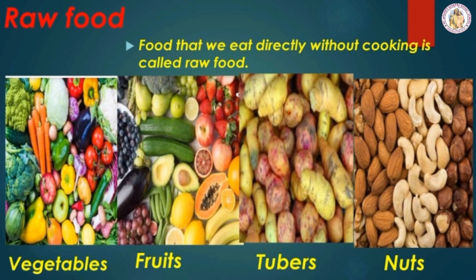First one is raw food, that is uncooked food. Food that we eat directly without cooking is called raw food. We eat fruits, some vegetables, tubers, and nuts in the raw form. Some pulses and cereals are also eaten as raw food. All raw food must be washed with clean water before eating. Some of the raw food items are given: fruits, vegetables, tubers, and nuts.